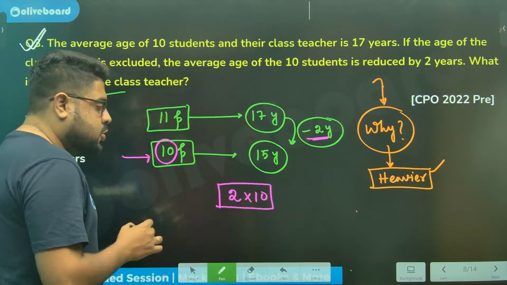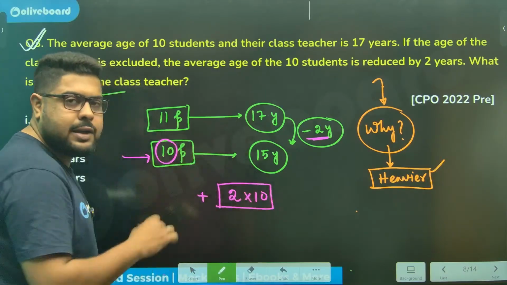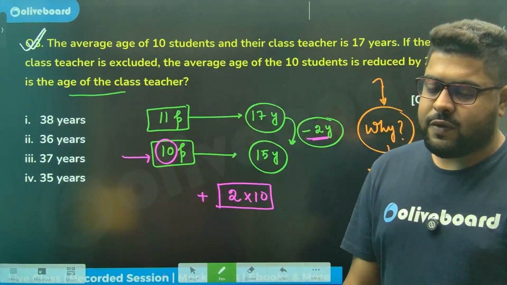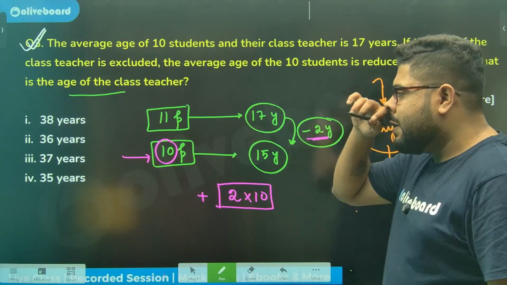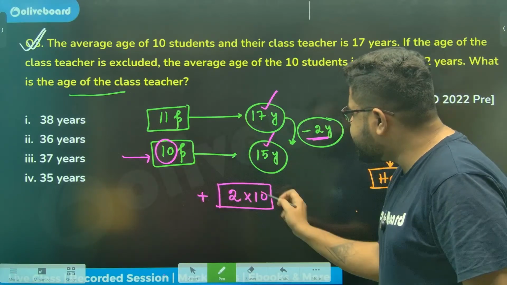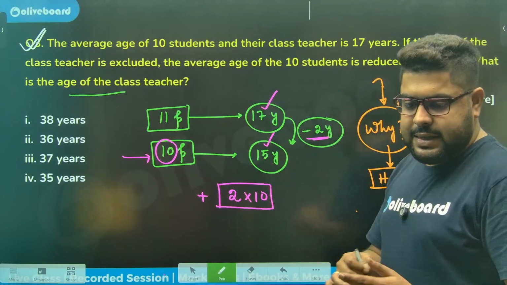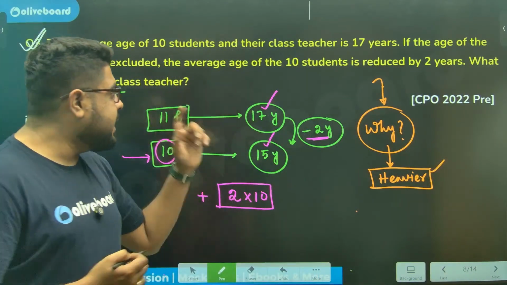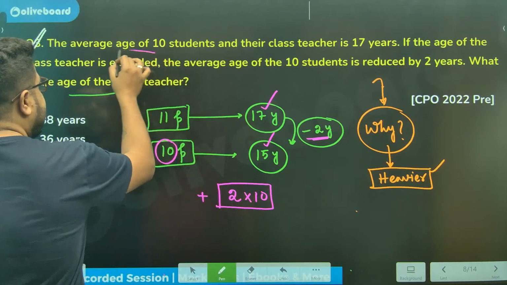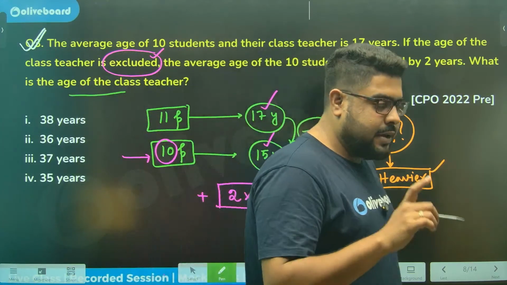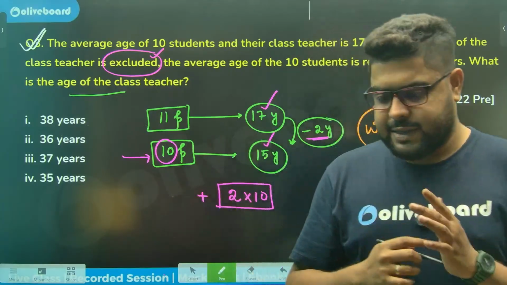Now, this is much more than the average age. There is a very strong confusion I have seen. Which average to take, 17 or 15? Should I take 15 plus this or 17 plus this? This is where many people make a mistake, especially in the exclusion type questions. This is where the most mistakes happen. Please understand, let me clarify that as well.